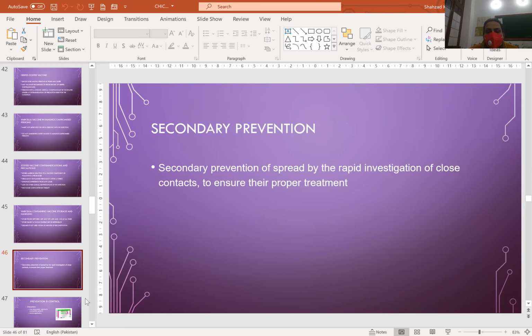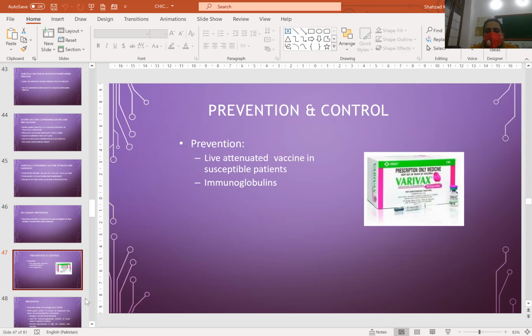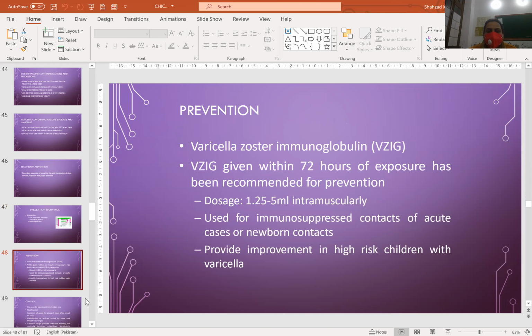Secondary prevention of spread by the rapid investigation of close contacts to ensure their proper treatment. Prevention and control. Prevention is by live attenuated vaccine in susceptible patients and immunoglobulins. Varicella zoster immunoglobulin given within 72 hours of exposure has been recommended for prevention. Dose is 1.25 to 5 ml intramuscularly, used for immunosuppressed contacts of cases, newborn contacts, and high-risk children with varicella.